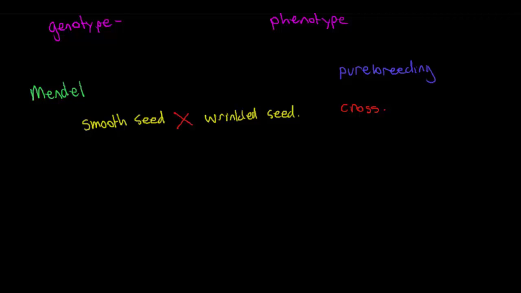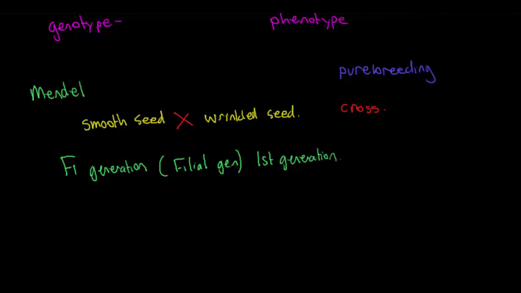And when he did that, in the first generation of offspring, the F1 generation, sometimes we call that the filial generation, or easier just to say the first generation, he crossed his smooth seeds and his wrinkled seeds. Every one of the offspring of this cross in the first generation was smooth seed. So only smooth seed offspring occurred in the first generation.